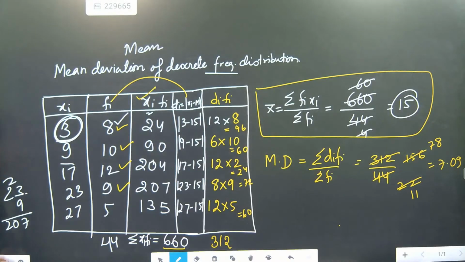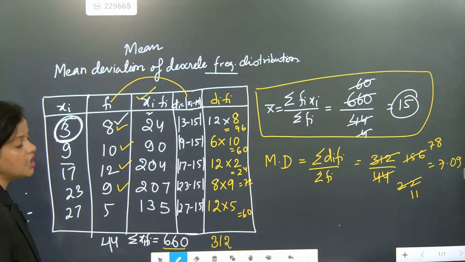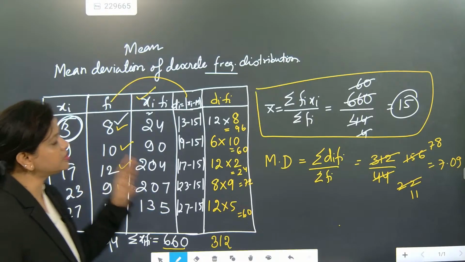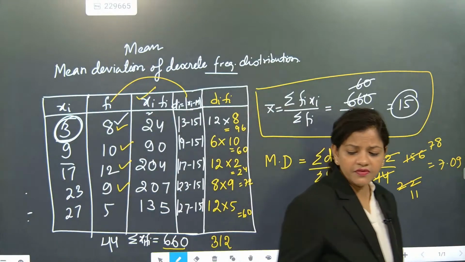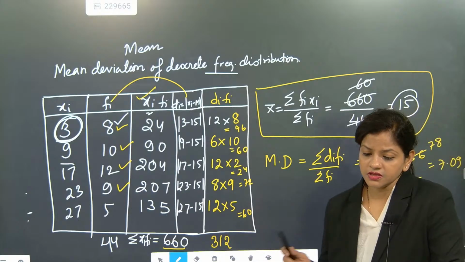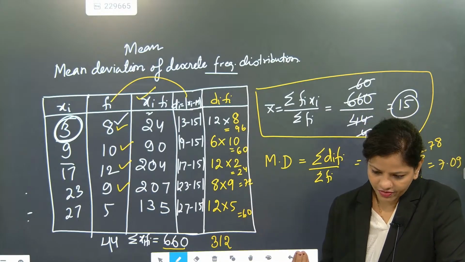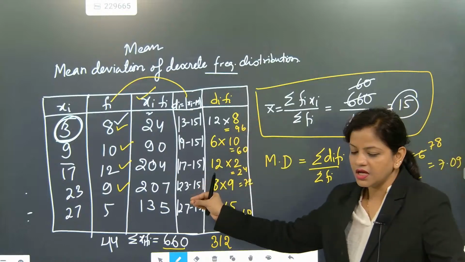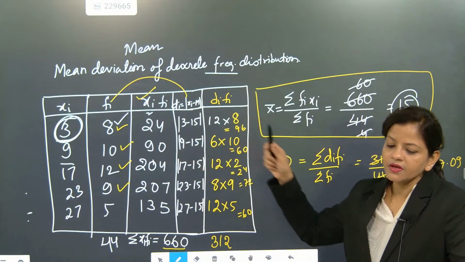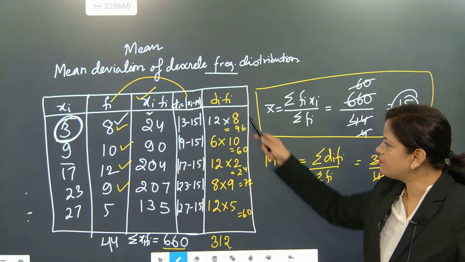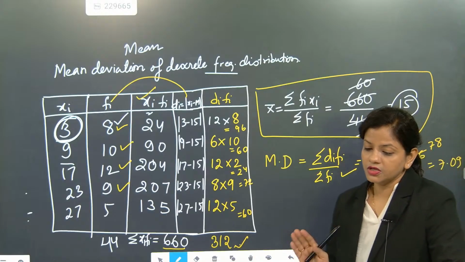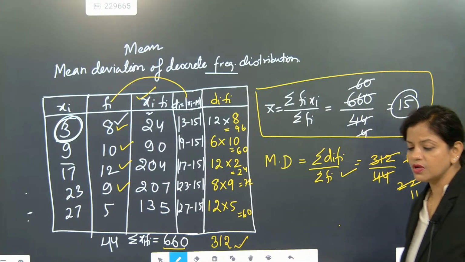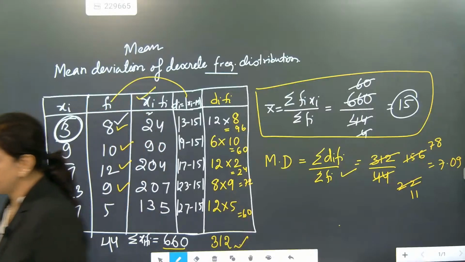This is the most important part, and we need to check this one nicely. Okay, so this is the way to solve it. This is called mean deviation for a discrete frequency distribution. Thank you so much, Sakshi. We must understand that first find the mean. After finding the mean, find the deviation. Then the deviation will multiply with frequency. Then the summation of this, and then the summation of frequency you have to write down. That is the most important step. I hope everybody understood. Till here, if you have understood, we will go to the next part.